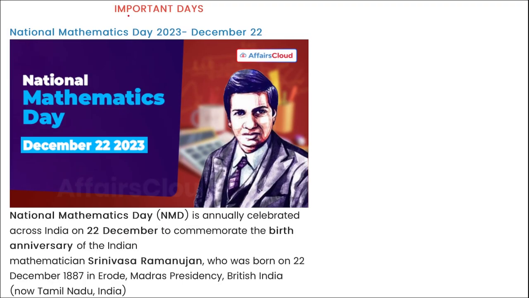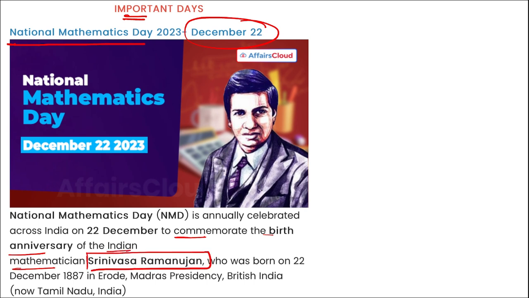Next, and the last news for the day is important days. National Mathematics Day. It is observed on 22nd of December, and it is observed to commemorate the birth anniversary of Indian mathematician Srinivasa Ramanujan. Right, he was born on 22nd of December in 1887 in Madras Presidency in British India, that is now Tamil Nadu.